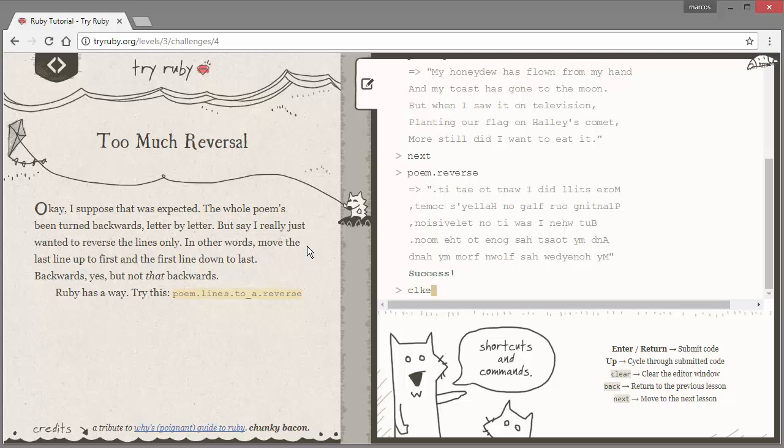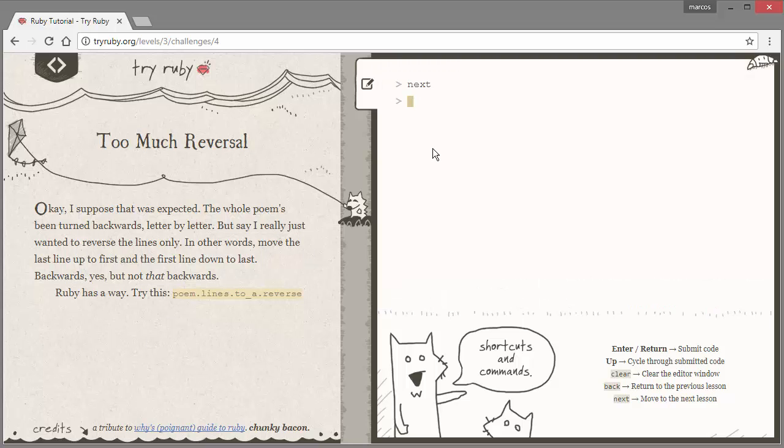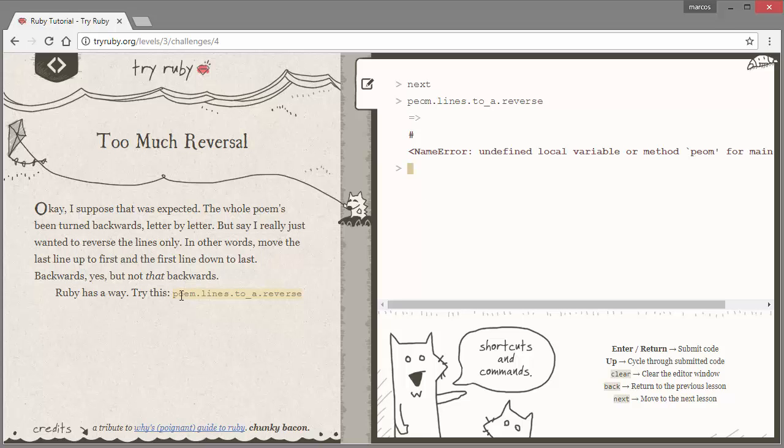Really quick, I'm just gonna do clear because it's kind of annoying having all that there. Okay, so we're gonna do poem dot lines dot to_a dot reverse. So we're using a to method and a reverse method, and then this lines method. There's 3 different types of to methods. I'll leave it down in the description. We went over that last episode. But yeah, we're gonna do this, and then it's gonna reverse the lines. Okay. It's spelled poem.